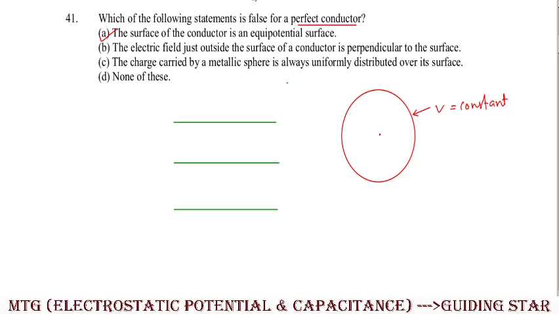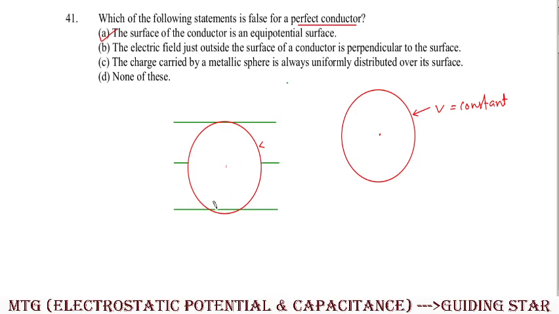What will be the nature of these field lines? Inside the given conductor there will not be any field lines.